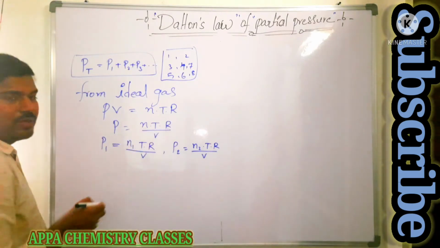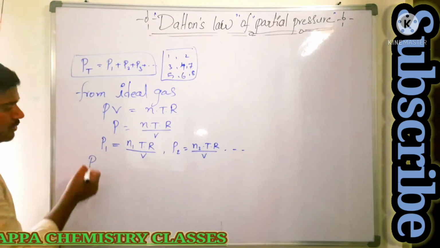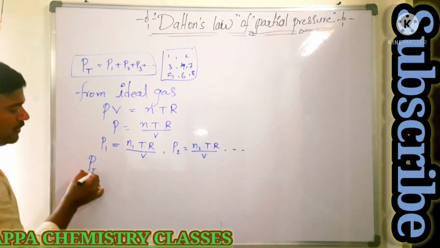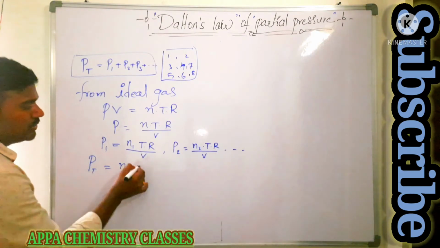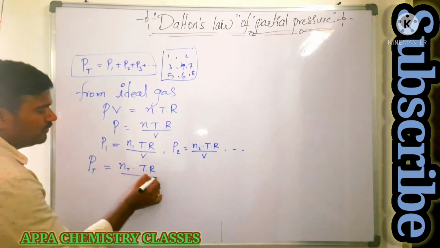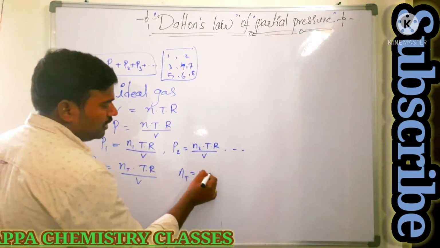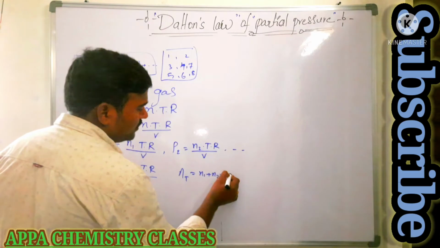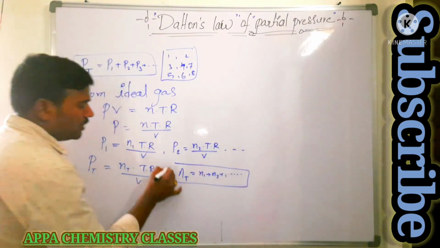So on we go. If you know the total pressure PT, it is equal to the total number of moles nT into T into R by V. Here the total number of moles is nothing but n1 plus n2 plus n3 and so on.